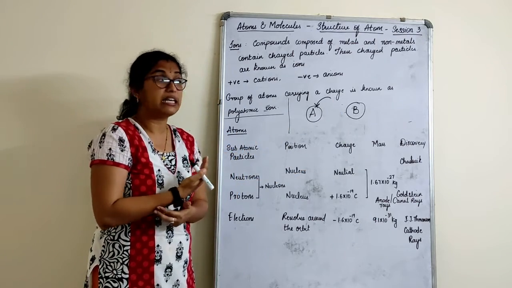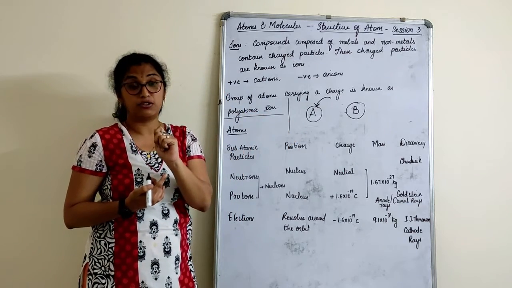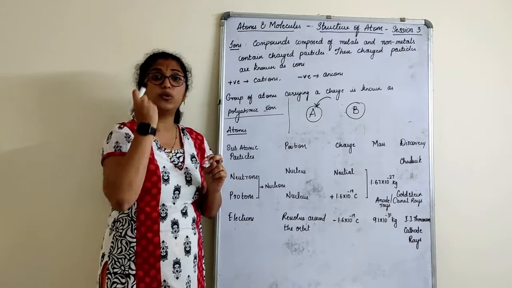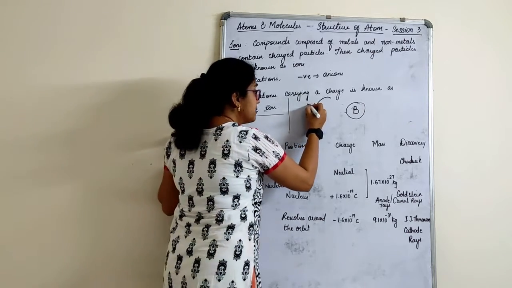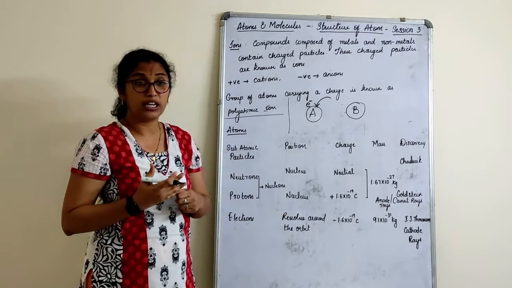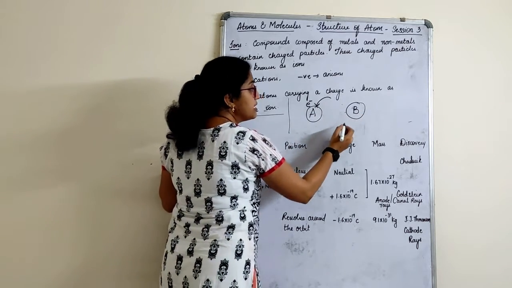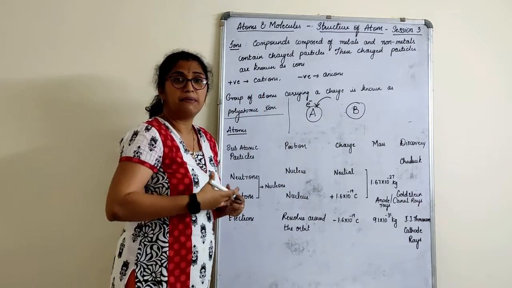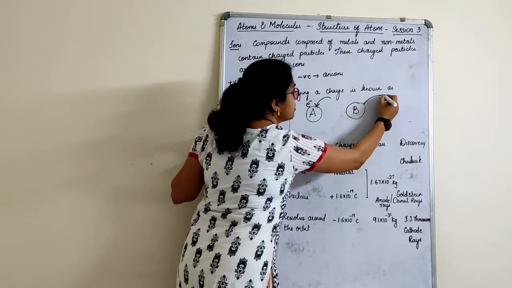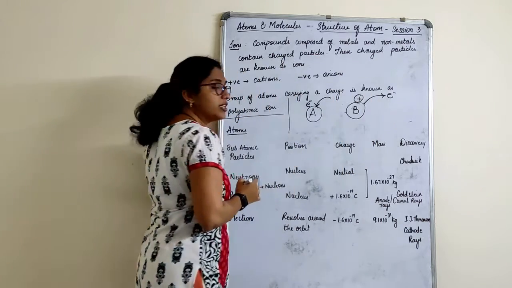From whom will it receive? You will study that in structure of atom. Why is it receiving an electron? That you will understand, but generally understand that it is going to receive an electron. Since it receives an electron, and electrons are negatively charged, it becomes negative. This one already has more food, so it can donate electrons. So this will give electrons, that means it becomes positively charged.